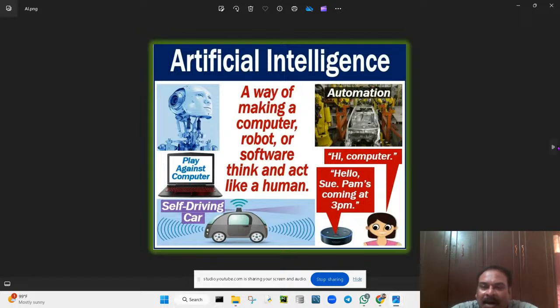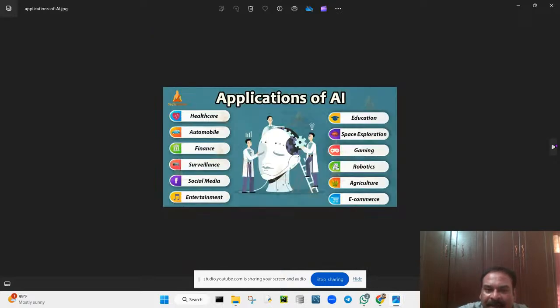You can see the car will be built by the machines, robot machines will be building the car. Okay, so hello Alexa is the best example. Personal assistant Alexa in our computer will be the best example. And self-driven cars, it is also one of the examples. Okay, so these are all the things. The definition of artificial intelligence is this: a way of making a computer, robot, or a software think and act like a human. Okay, so these are all the applications of artificial intelligence.